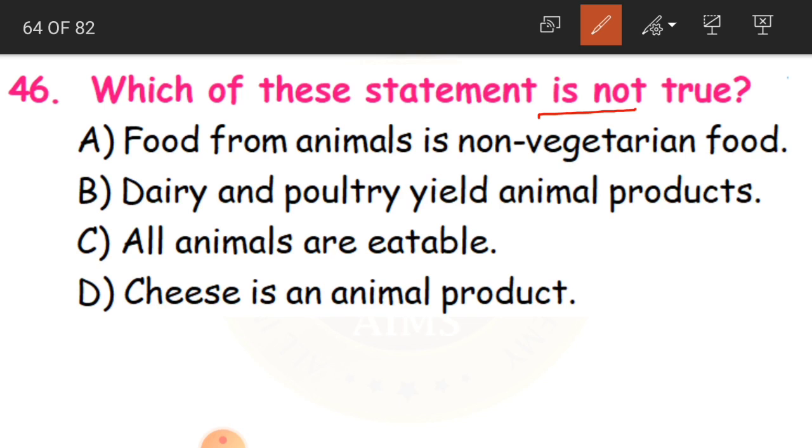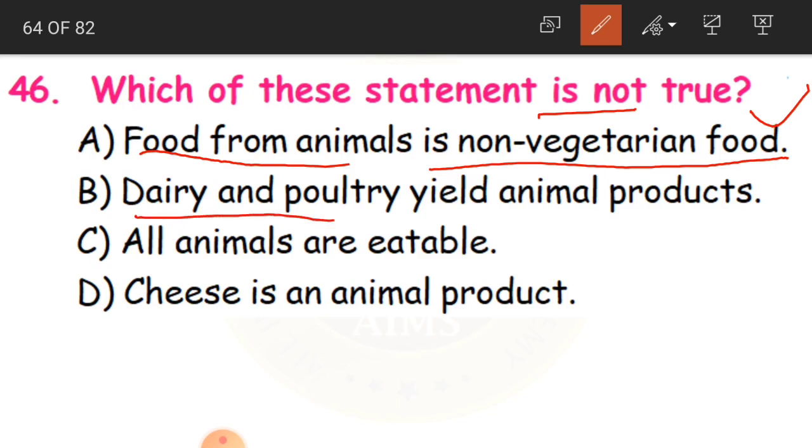And the options are: food from animals is non-vegetarian food. That is true. Dairy and poultry yield animal products. In the sense, they deal with animal products. That is also true.